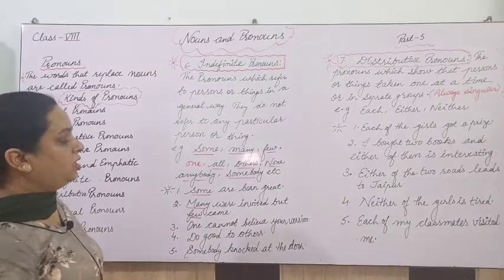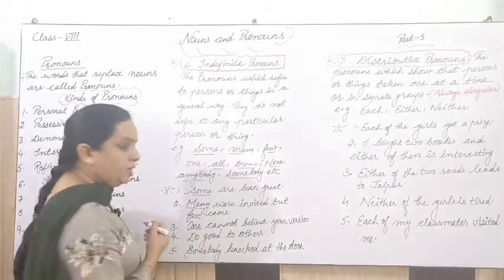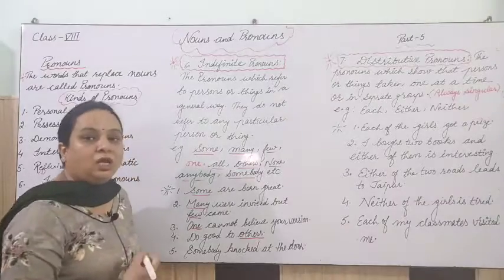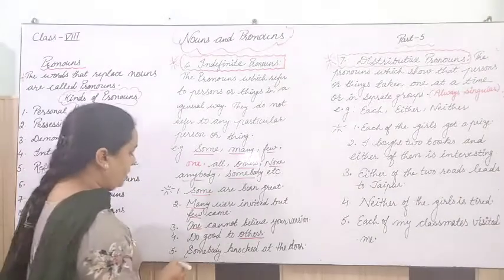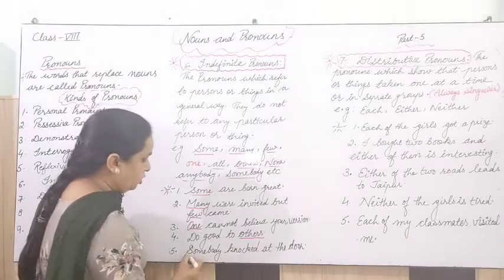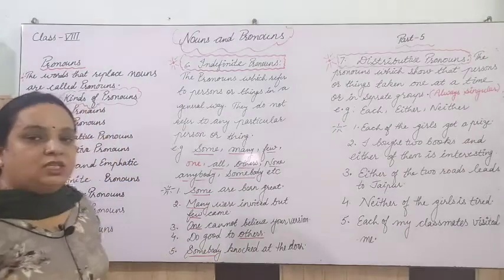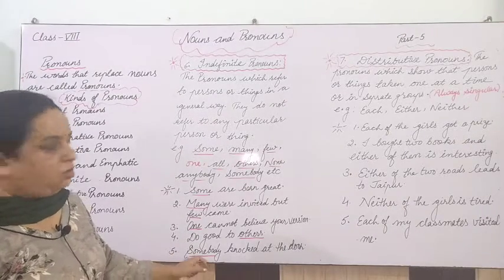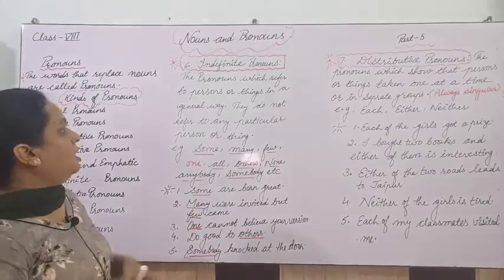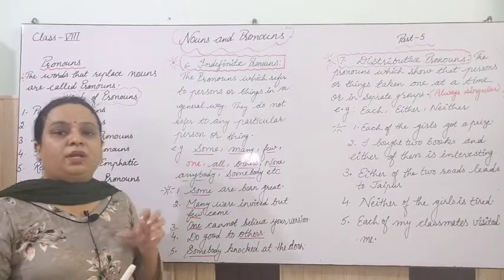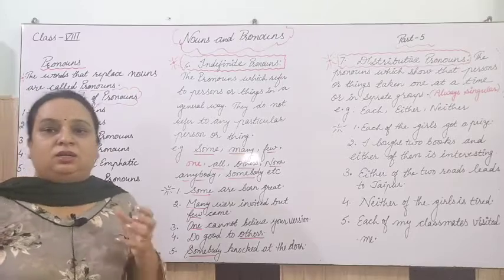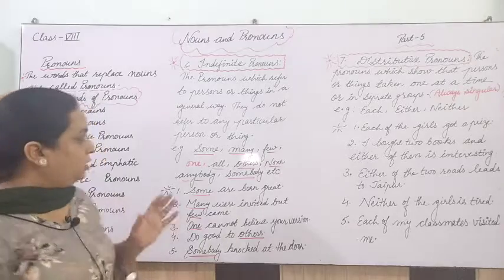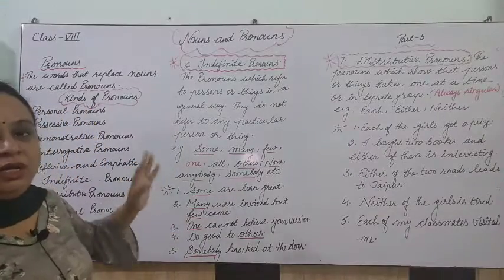One cannot believe in your version. So here this one is also an indefinite pronoun. Do good to others. Here, others is what? Indefinite pronoun. Somebody knocked at the door. So somebody, everybody, such kinds of words are also in the category of indefinite pronoun. So the words which do not refer to any particular person or thing, and they are counting something but that counting is not exact, that is called indefinite pronoun.